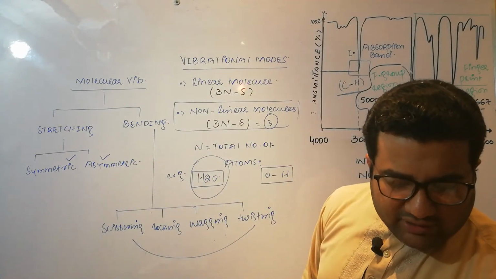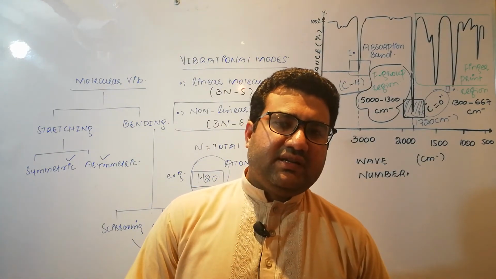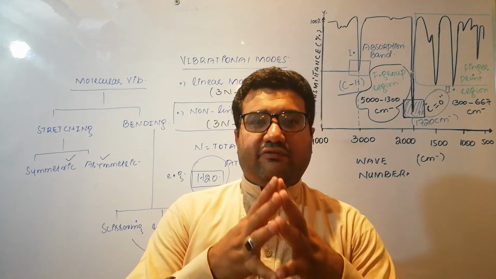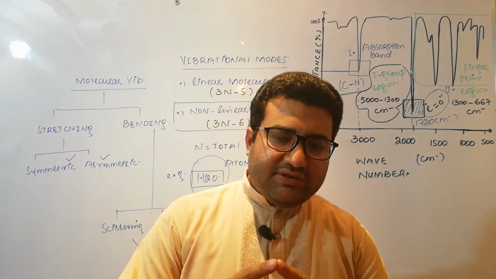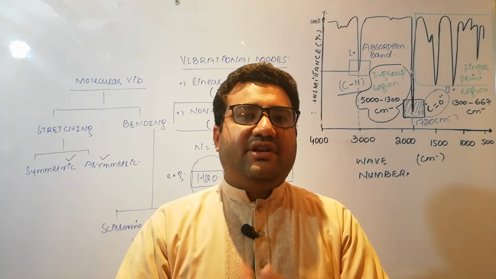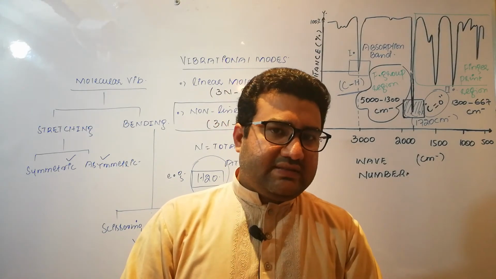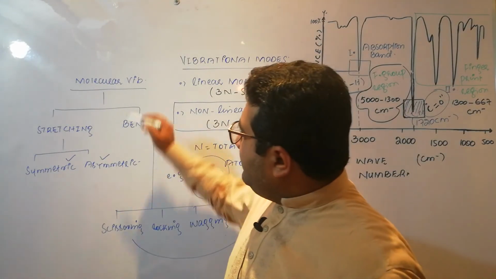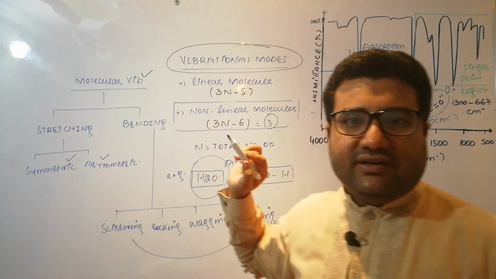If a molecule has only 2 types of bonds or only 3 types of bonds, the main thing is that it is not the number of bonds that are making this graph very complex, but actually the different vibrational modes and different number of vibrational modes that are making this IR spectrum very complex. So you must keep in mind how many types of molecular vibration are there and how the vibrational modes of a molecule are calculated.